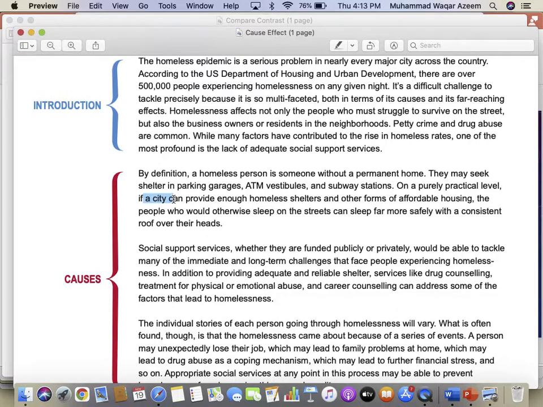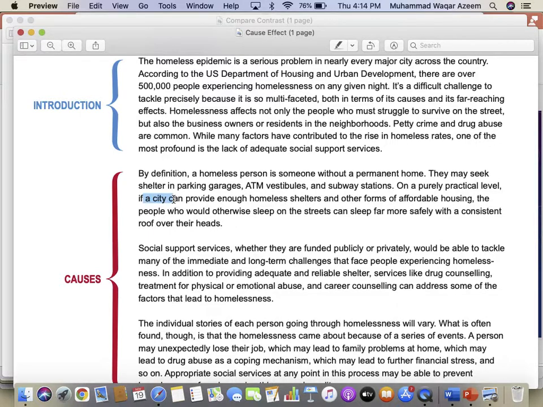So in fact, this word city is a little unclear because in American context, city is the government. In our local context, we usually use the word government because we don't have a local body system. So hardly we think of any local councillor or any city government. We always think of at least the chief minister. That is why you are not able to identify. Otherwise, if they used the word government, if a government can provide enough homeless shelter, then probably it would have been a little more clear.